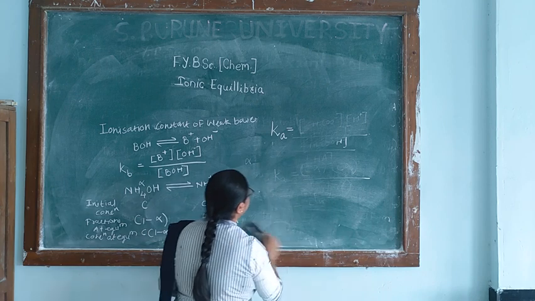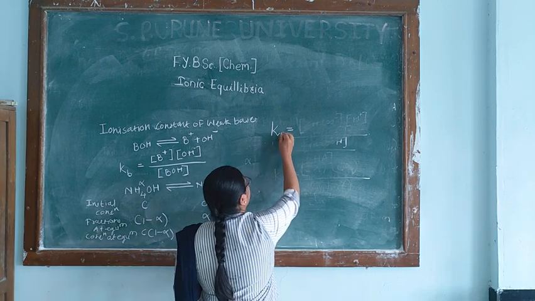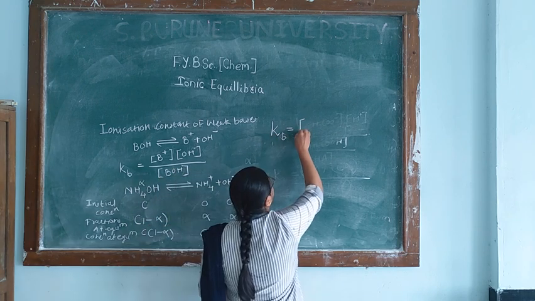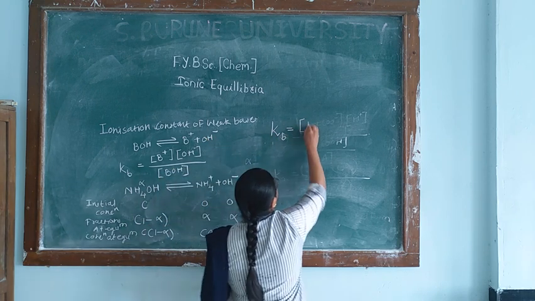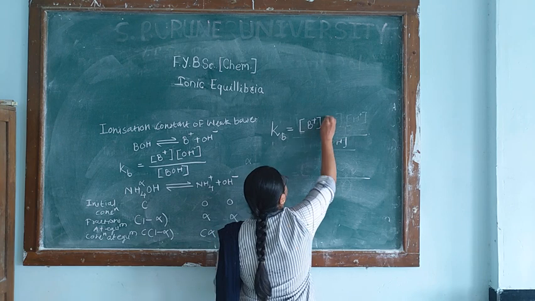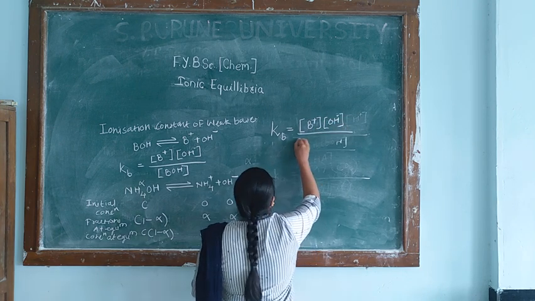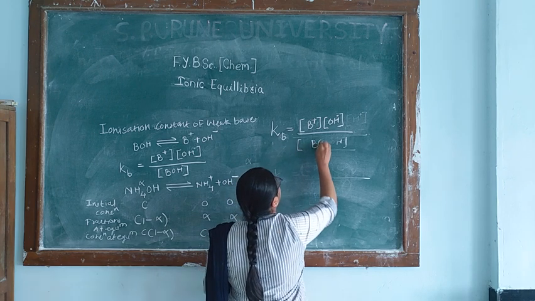Now, the ionization constant for a base is called Kb. Now, we will first write the formula from the dissociation reaction: the concentration of the cation into the concentration of the anion divided by the concentration of the unionized form.